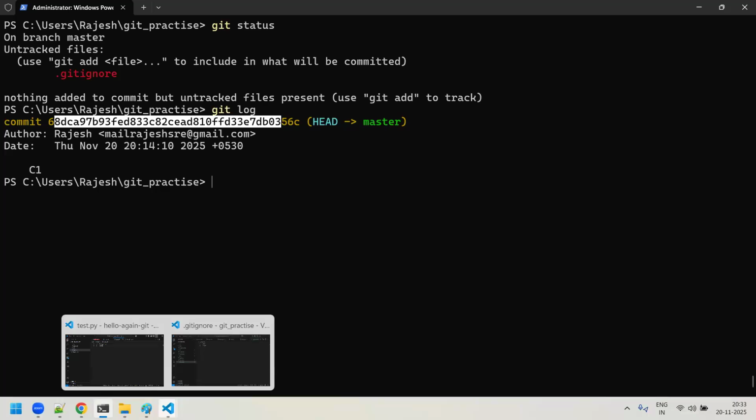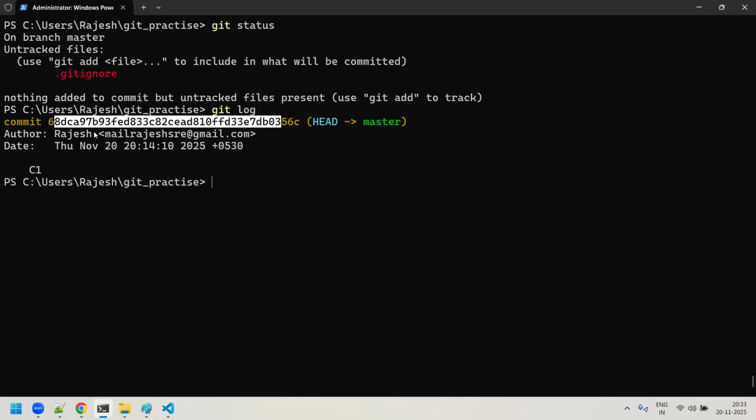Am I clear, sir? In the last class I gave a hint, Rajesh, that this is the commit ID. Can you dissect this? Can you check what exactly this commit ID contains? We will try to do it. There are some commands to check what the contents of that commit ID are, how to use it, and why they manage all these commits with the help of the SHA hash algorithm, which in turn uses the SHA1 algorithm. We will discuss these things in tomorrow's session. Am I clear, sir?